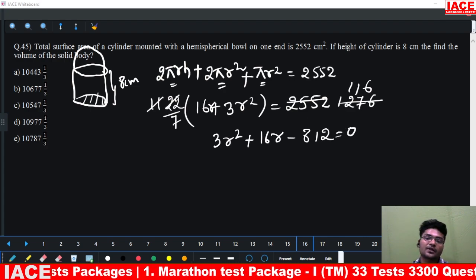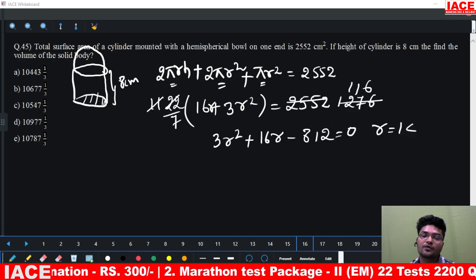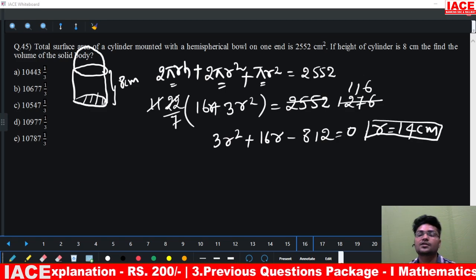So from here we can calculate r. R will come out to be 14 centimeters.